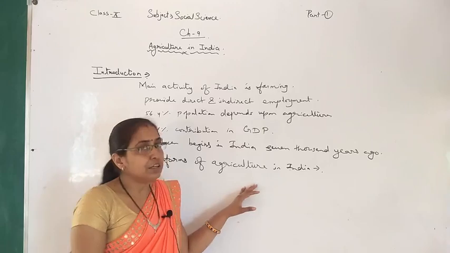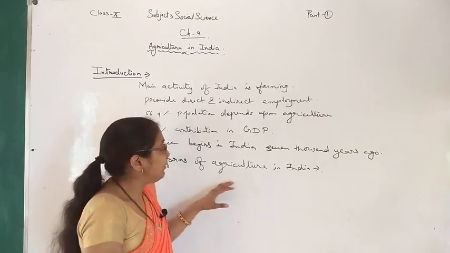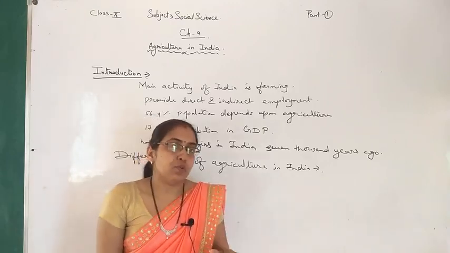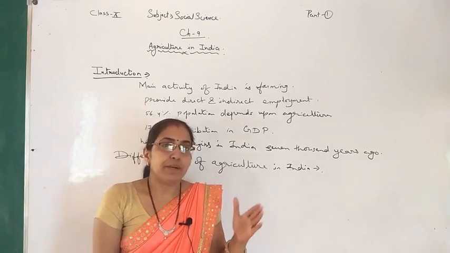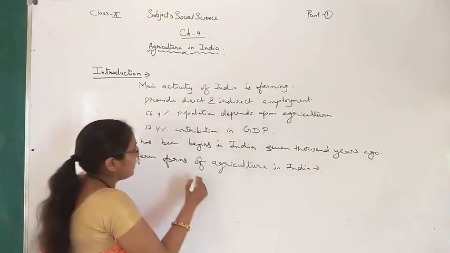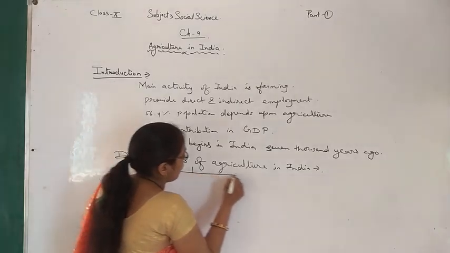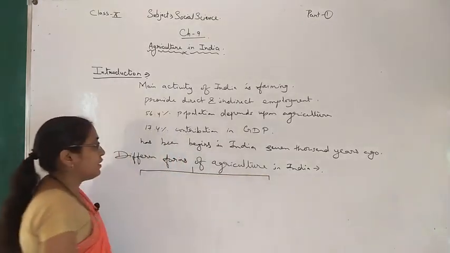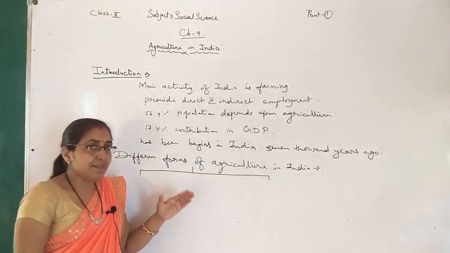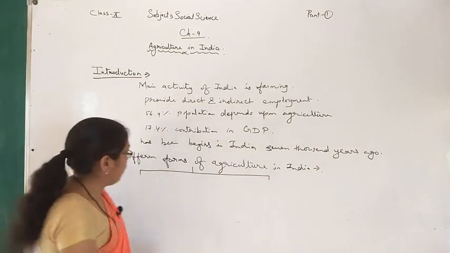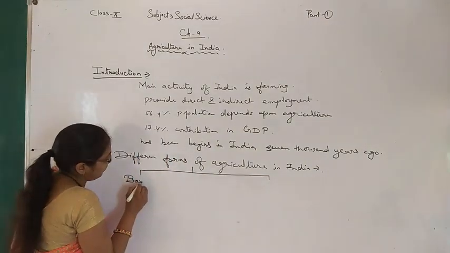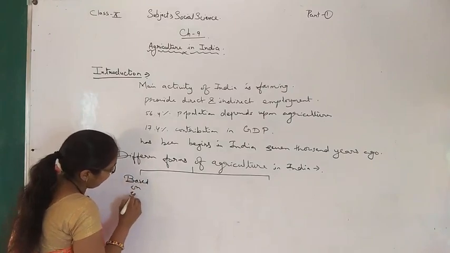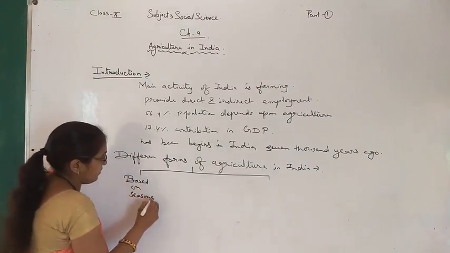Indian agriculture forms, we will divide them into two types. We divide them into two parts. So let's see which are these two parts. First form is based on seasons.